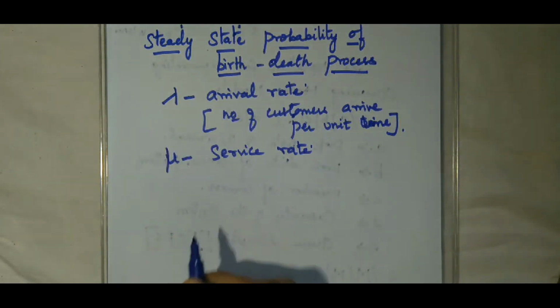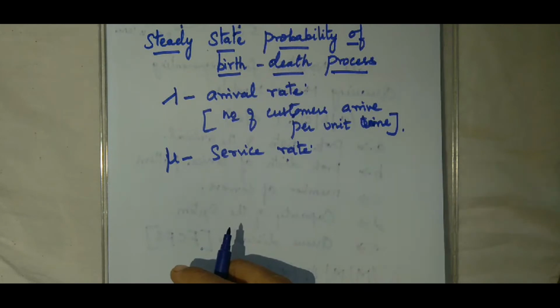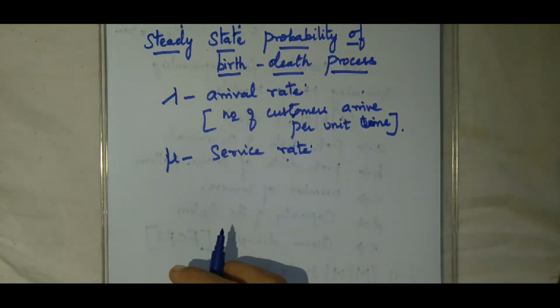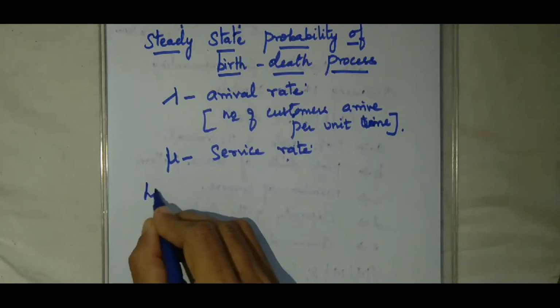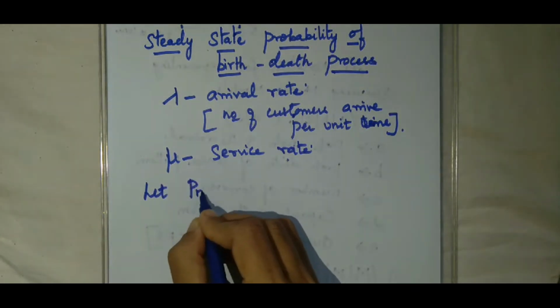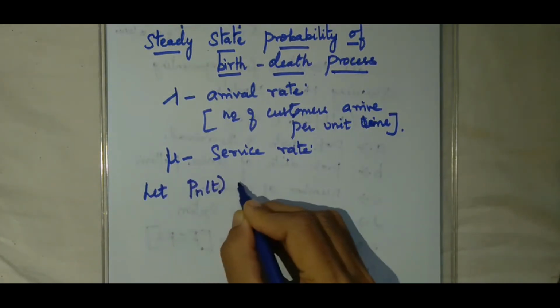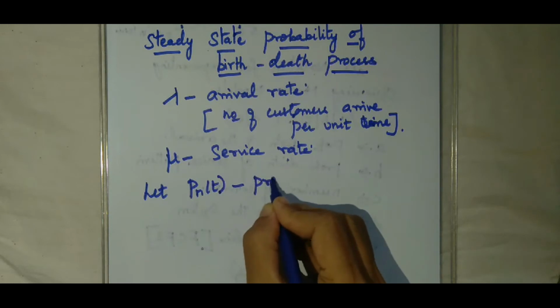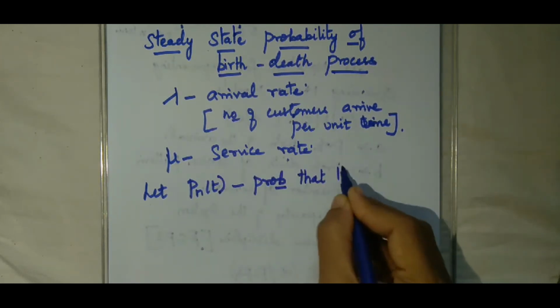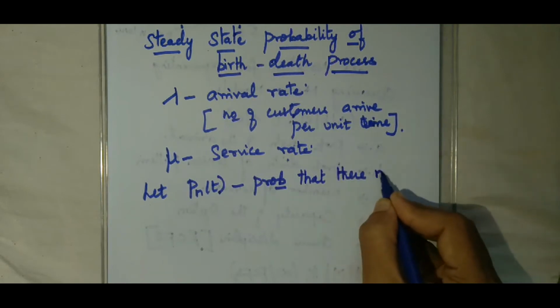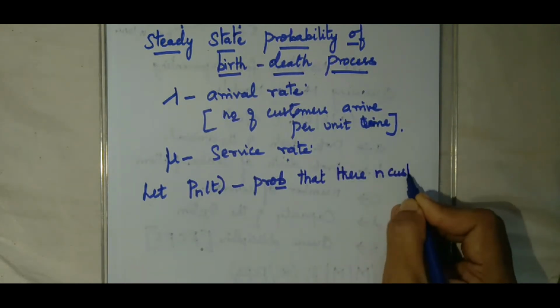Now we are going to derive the steady state probability of the birth death process. I already explained the meaning of birth death process. Now let P_n(t) denote the probability that there are n customers in the system at time t.